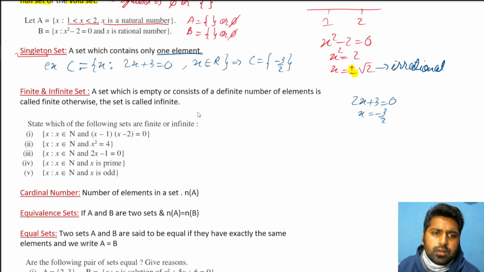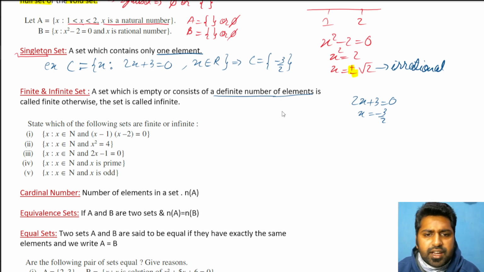Okay. Next, finite and infinite sets. Again, the words give it away. A finite set means it will have a definite or finite number of elements. Otherwise, it will be called an infinite set.